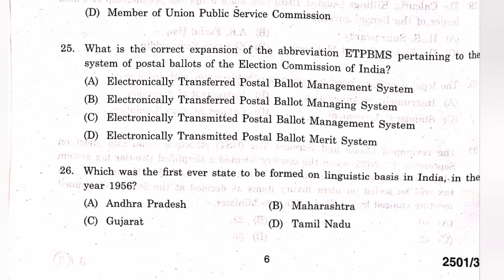Question number 25. What is the correct expansion of the abbreviation ETPBMS pertaining to the system of postal ballots of the Election Commission of India? The answer is C, Electronically Transmitted Postal Ballots Management System. Question number 26. Which was the first ever state to be formed on linguistic basis in India in the year 1956? The answer is A, Andhra Pradesh.